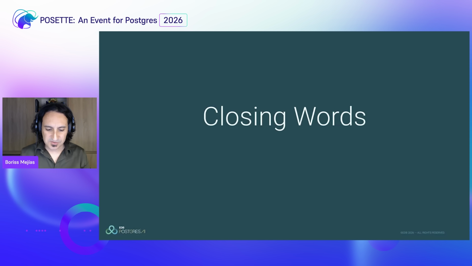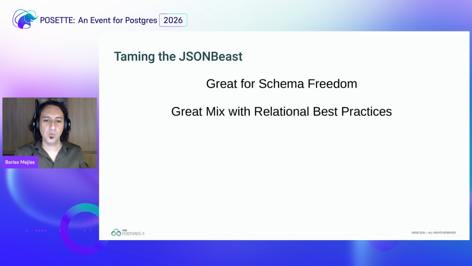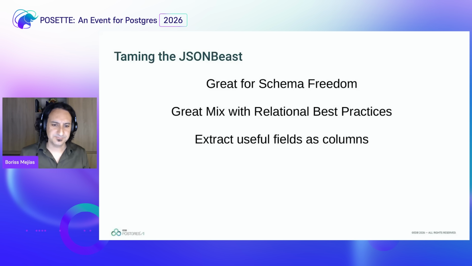Okay. So some closing words. Let's wrap up all the things that we were discussing here. The reason that I love JSON is because it gives you this freedom. I like freedom in general, in combination with some agreements that you need to have so that everything flows in a relaxed and natural way. So you mix this freedom with some relational best practices, in the way that we took some values out of the JSON, converted them to primary keys, and then we were able to do foreign keys. So it gives us the guarantees and the integrity of your data.